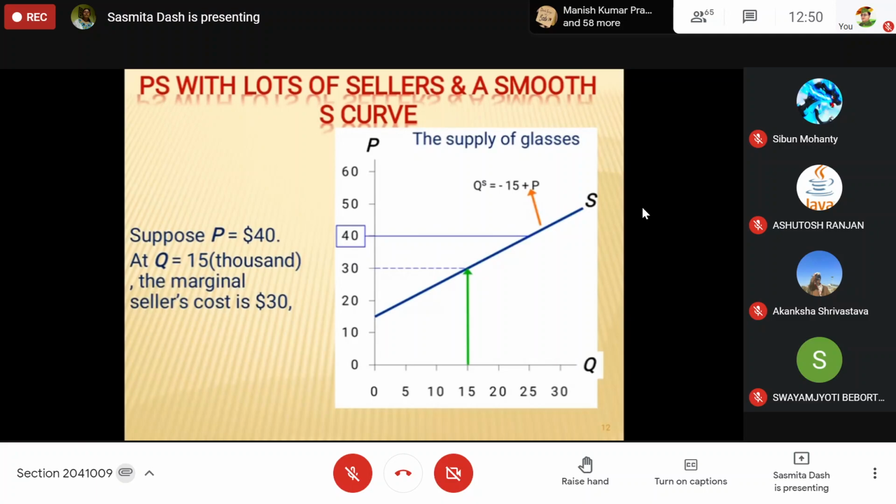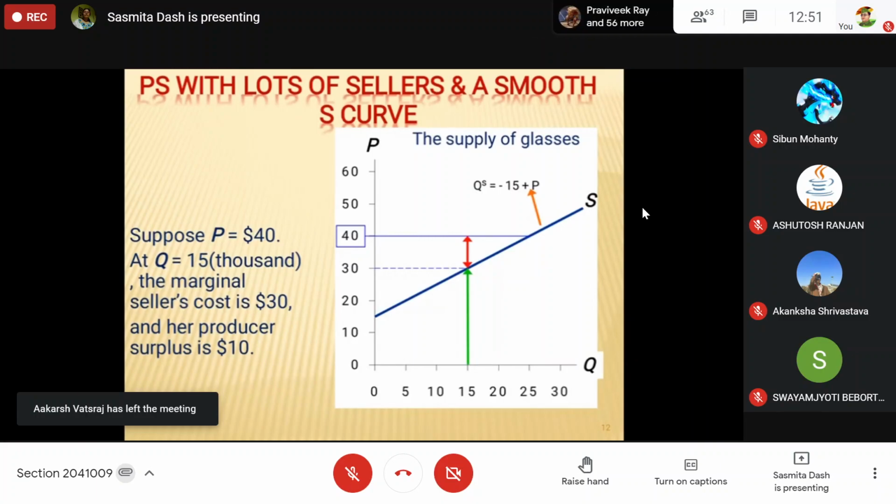Suppose P is equal to 40, Q is equal to 25.